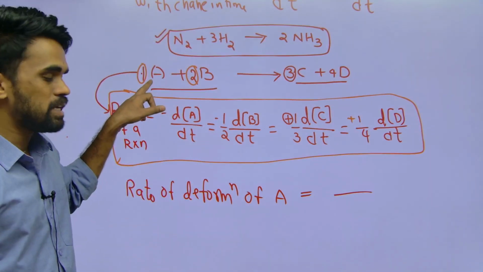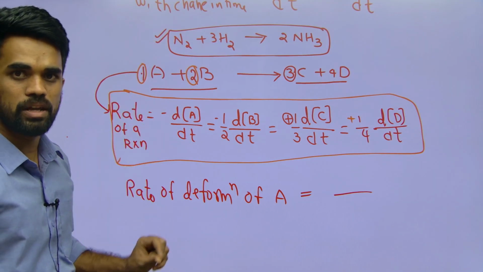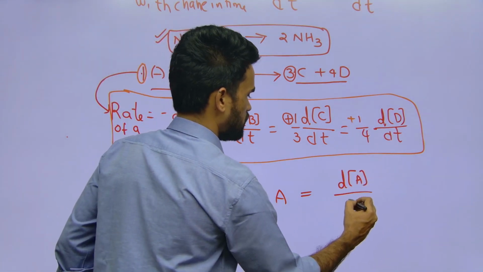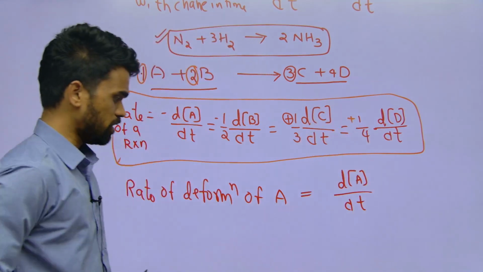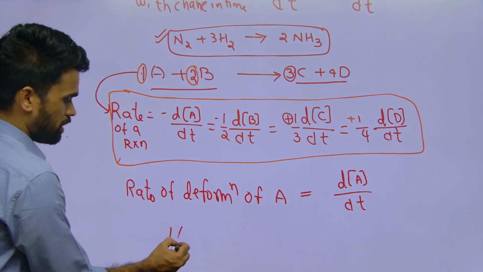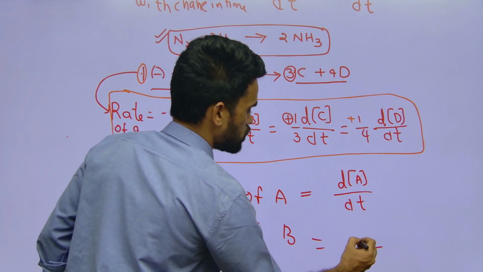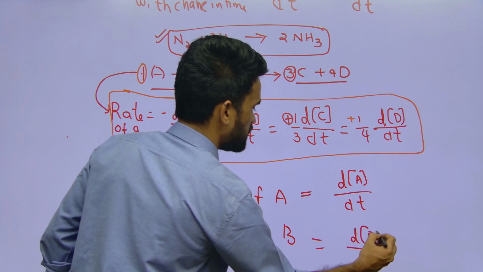Tell me, is A forming or deforming? Deforming only. So deformation means change in concentration of A with respect to time. That's it. Next, the same, rate of deformation of B I am asking. So what will you write? Change in concentration of B with respect to time.